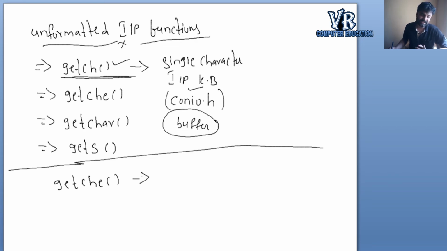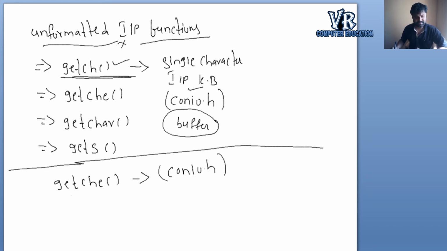Same as getch, getche works the same way. This is also located in the conio.h header file.